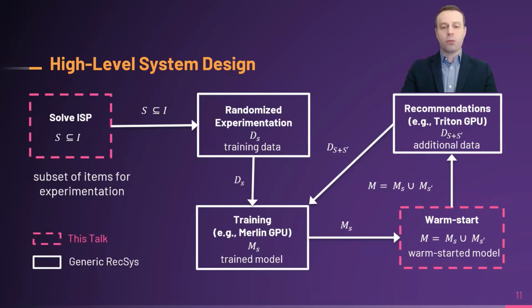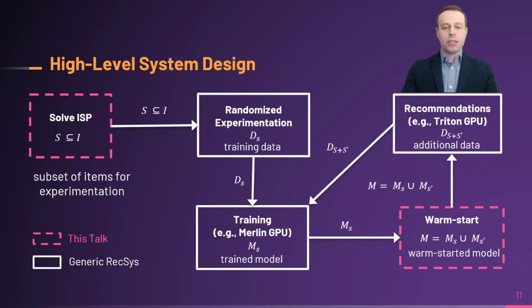Next, we use a warm start procedure to augment the set of trained models to also include additional items that were not included in the initial stage. Finally, we deploy these trained models and start generating personalized recommendations. At the inference stage, we can again take advantage of GPUs so that we reduce our scoring latency and achieve real near-time behavior.